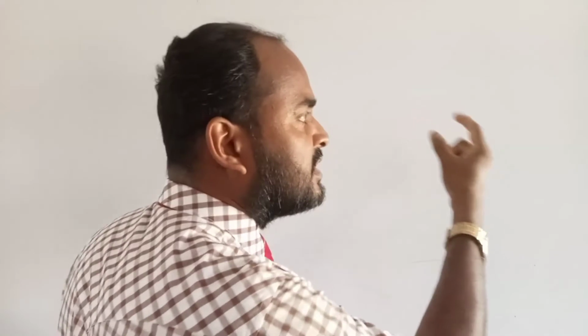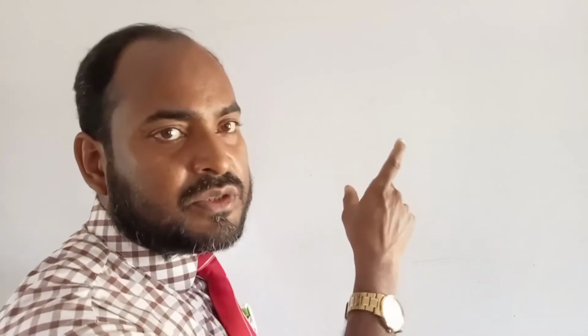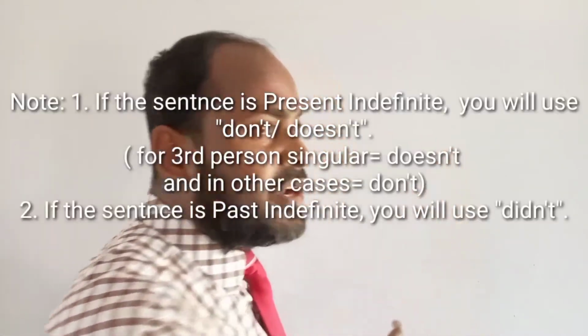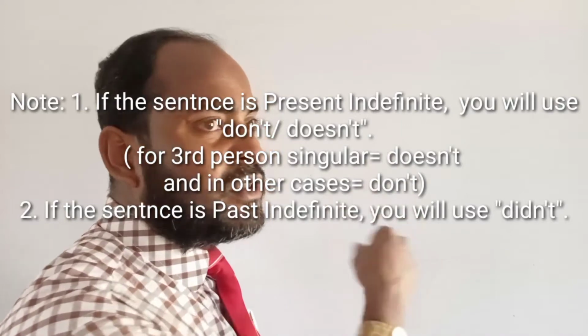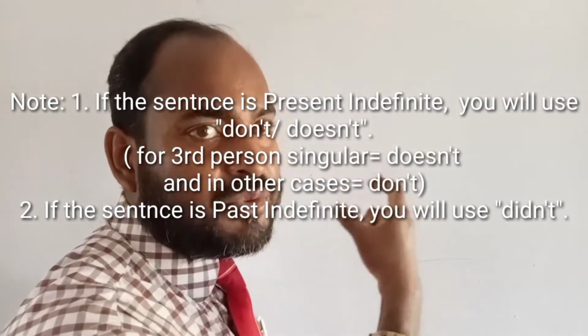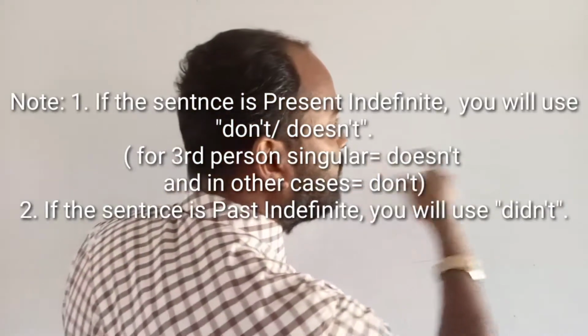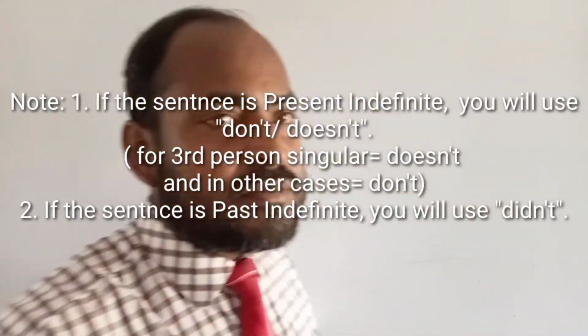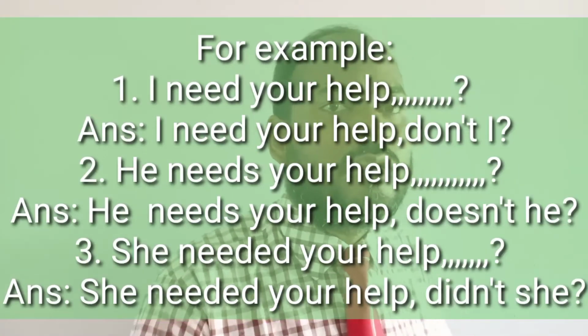If the sentence is in present indefinite tense, then we shall write don't or doesn't. If the subject is third person singular, then we shall write doesn't, and if the subject is plural or not third person singular, then we shall write don't. And if the sentence is in past indefinite tense, that means the past form of need, that means needed, then we shall write didn't. Then the pronoun form of the subject, and lastly the note of interrogation.